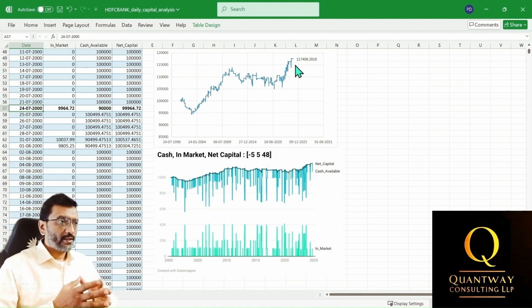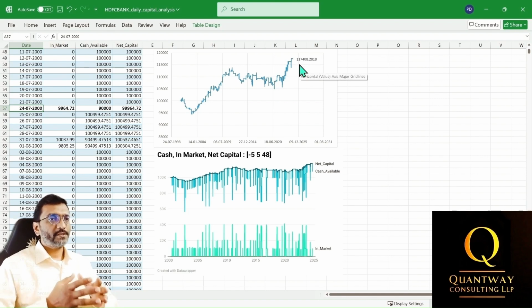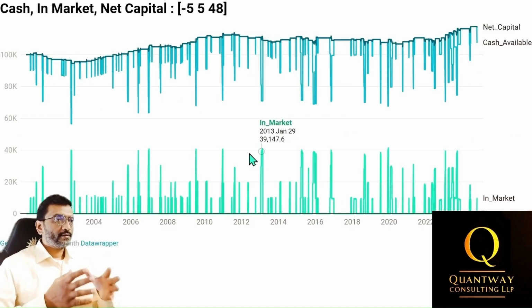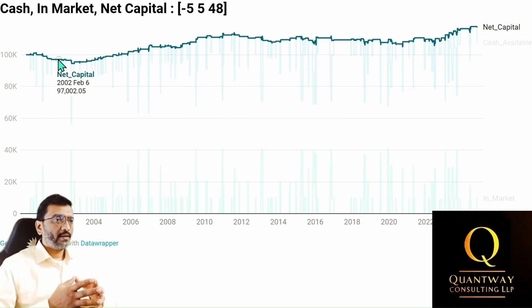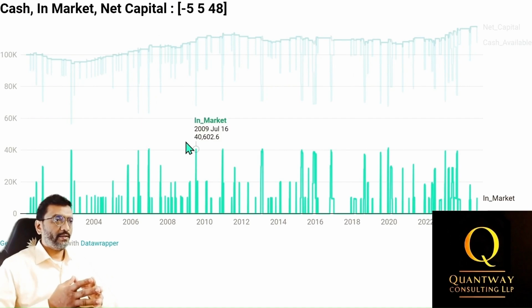Notably, by the end of the trading period, the capital had grown by 17% on absolute basis, while the trading bot achieved approximately 170% gains based on the position size basis. I have passed the Excel data to data wrapper and created a chart visualization for minus 5% stop loss, 5% fixed gains and 48 days hold time. We can hover the chart and see how the in-market, cash available and net capital values varied during the trading period.